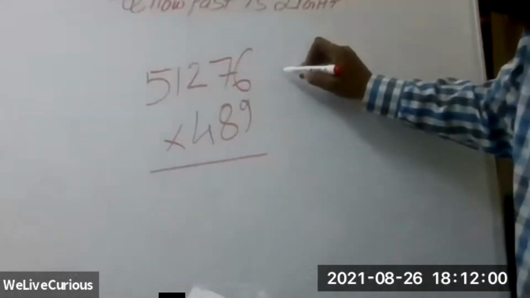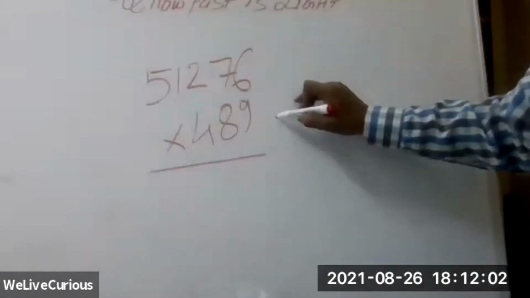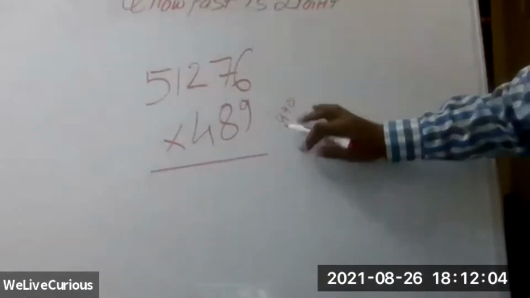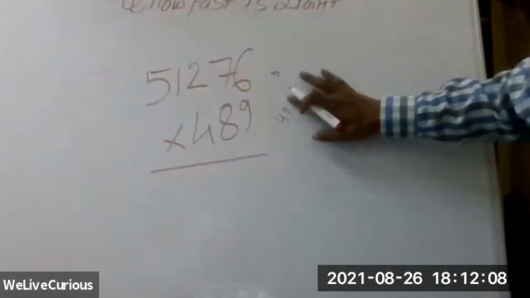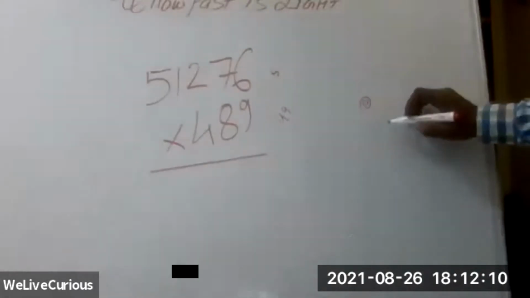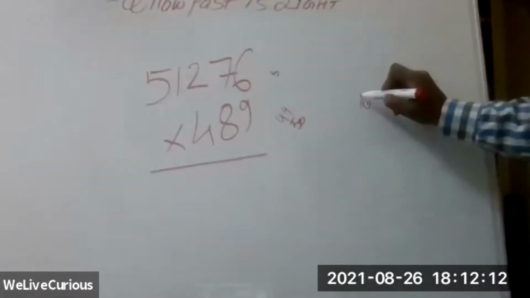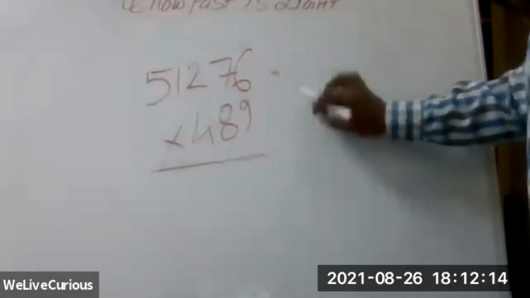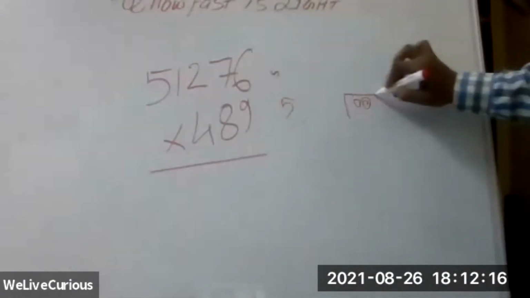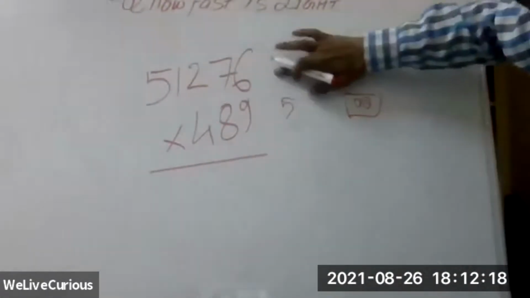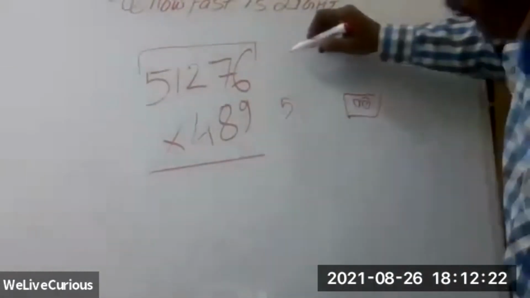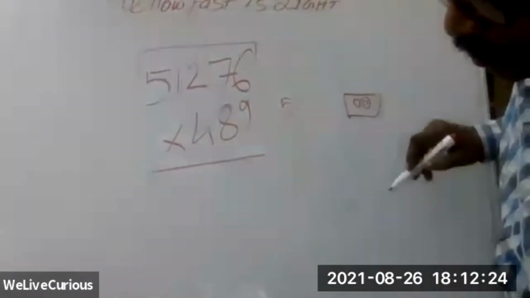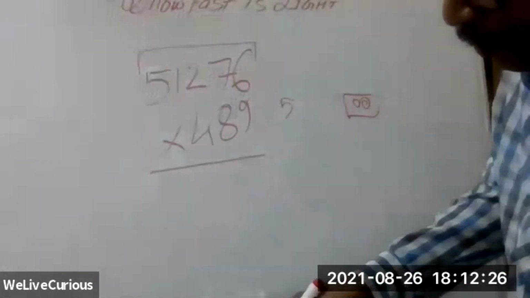First it becomes 490, then it becomes 49, then it becomes 50. So you are keeping 5 here, and the zeros you are keeping away. Very good, sir. Now here the answer is 25 lakh 73,964.